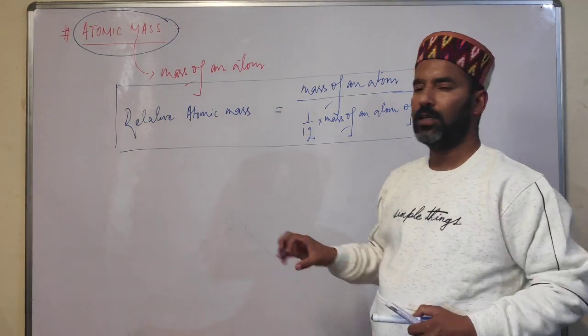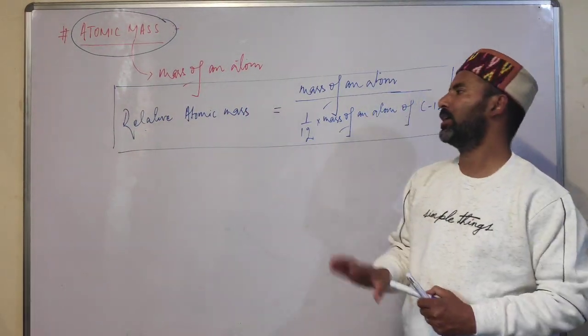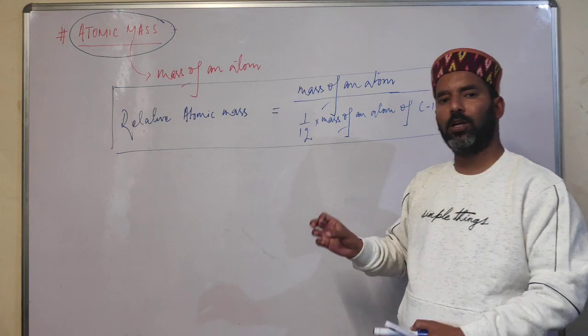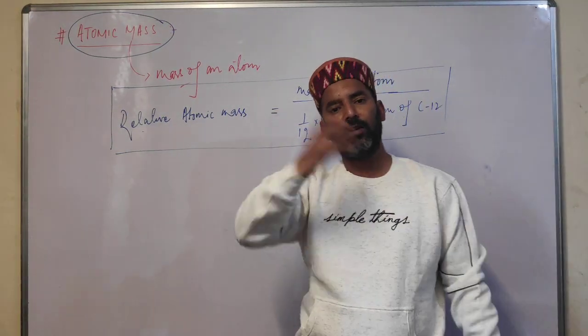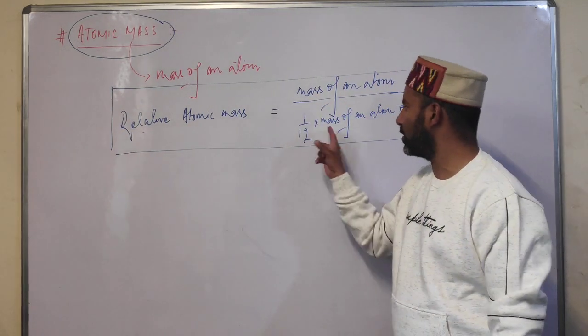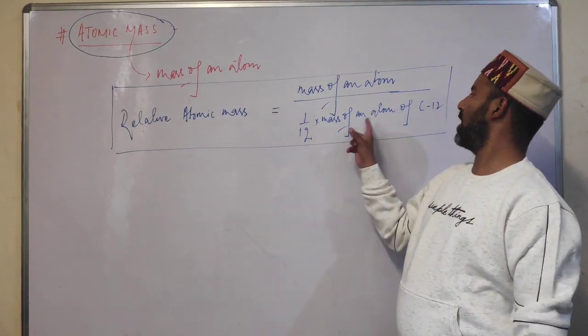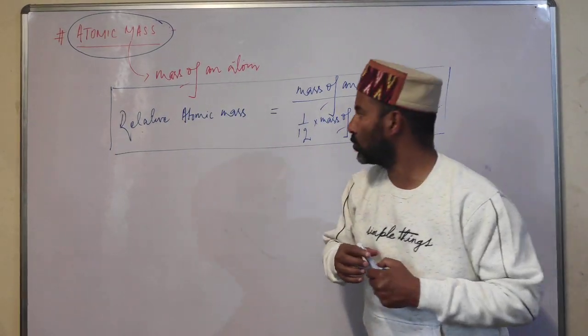absolute नहीं होता. Atomic mass is relative. Why we call it relative? Because we always measure atomic masses of the element in relative to some other element, and for that we use 1/12 the mass of an atom of carbon 12 isotope.